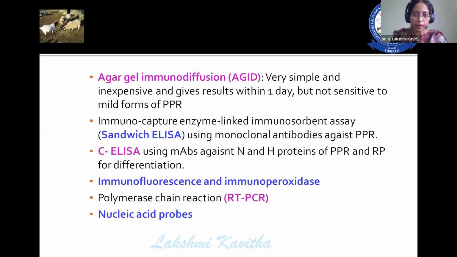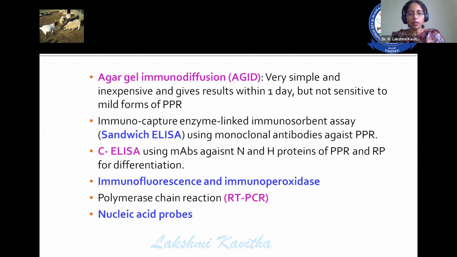Then immunocaptured ELISA, that is an enzyme-linked immunosorbent assay, which is a sandwich ELISA using monoclonal antibodies to differentiate between PPR as well as the rinderpest. Competitive ELISA, using monoclonal antibodies of N and H proteins to differentiate between PPR and rinderpest. Then immunofluorescence and immunoperoxidase test, polymerase chain reaction, and nucleic acid probes.